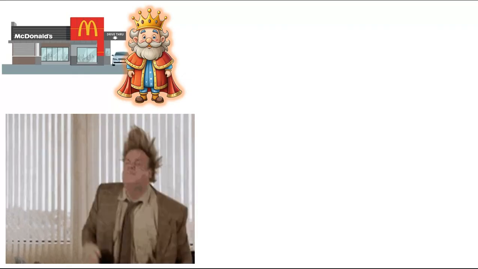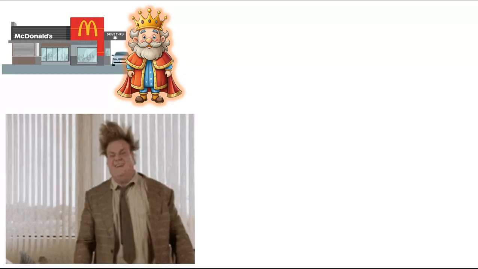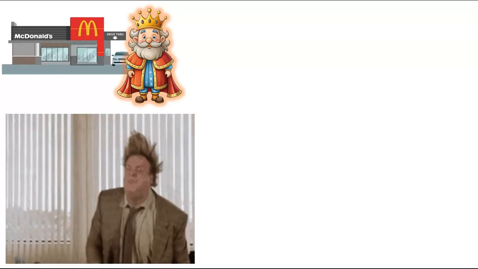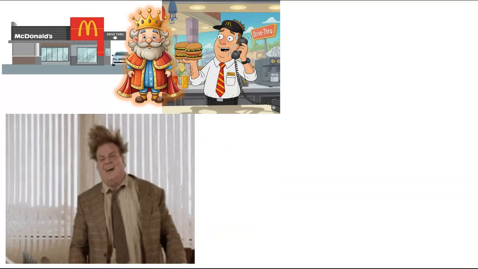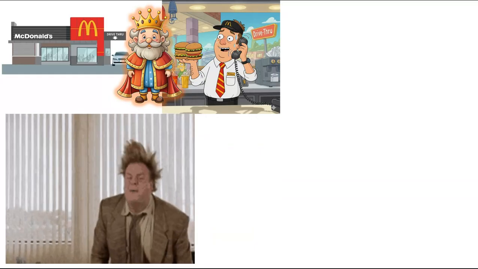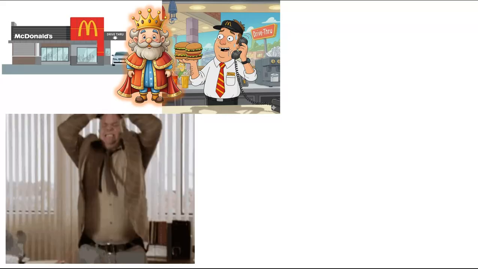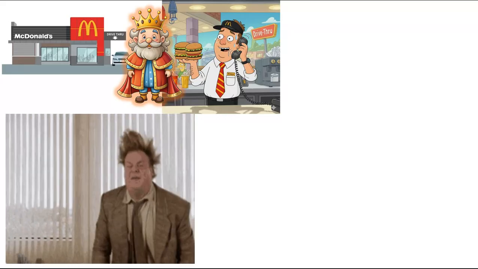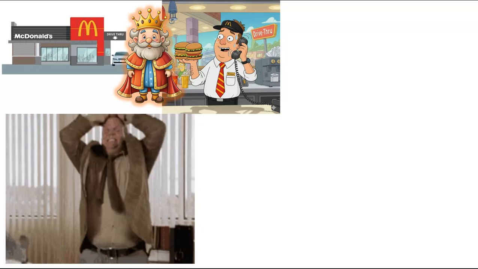To articulate this or illustrate this, imagine the king, rather than running a nation, is running a McDonald's. He's the owner. His life is on the line. His career, his investment. If the McDonald's doesn't sell enough cheeseburgers, he goes broke. He's got to make sure that he makes the right decisions with his menu.